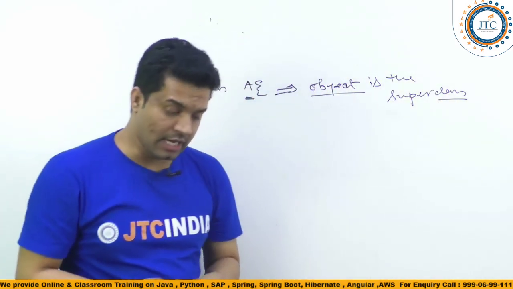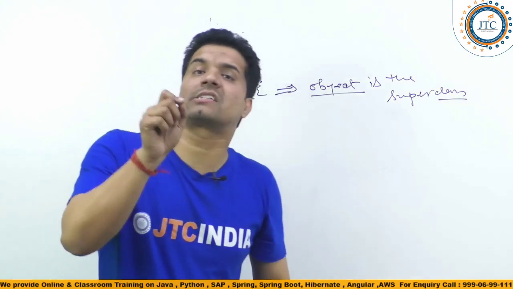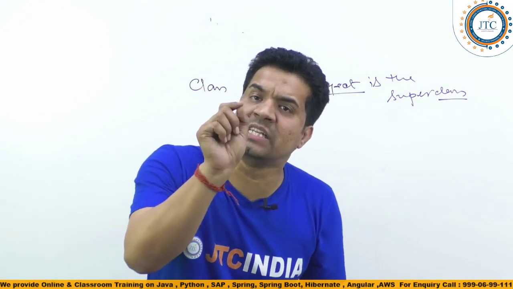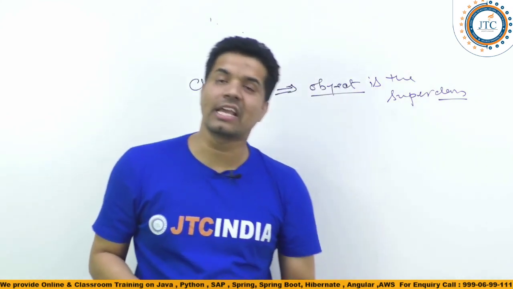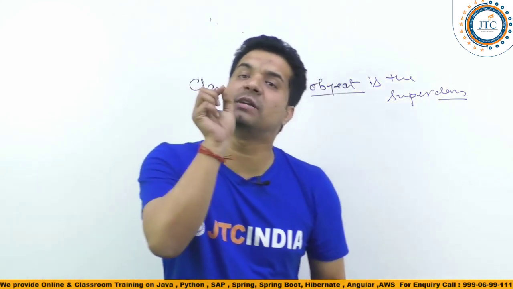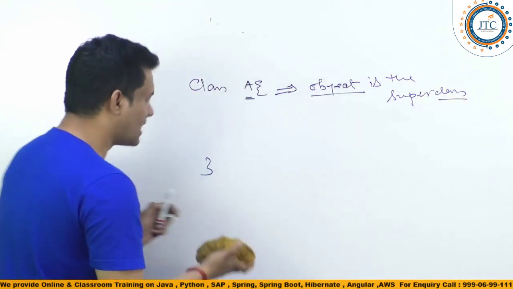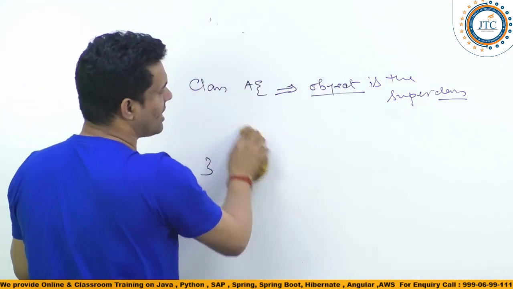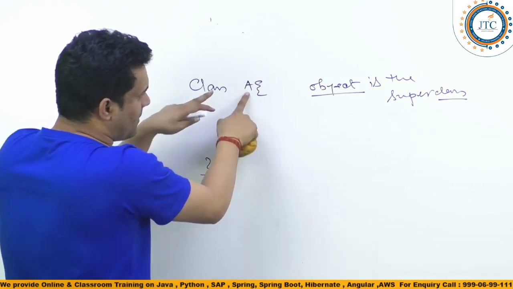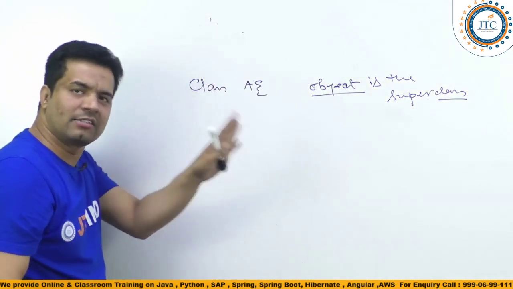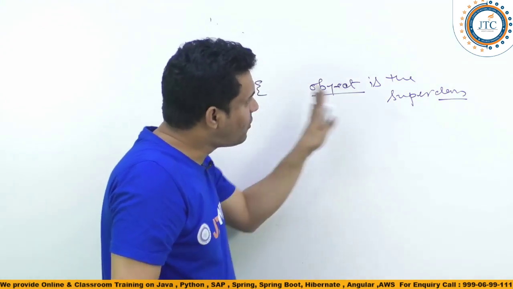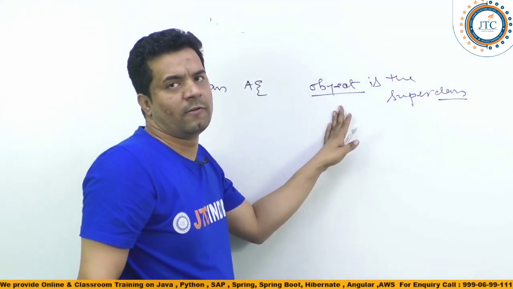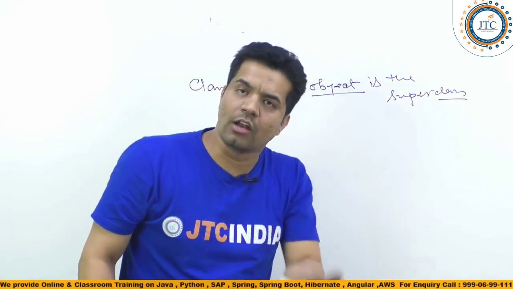One more question may come here: can we extend the Object class explicitly? Explicitly in the sense that we have written a simple class A, and for this class A, by default Object is the superclass, whether you are extending it or not.